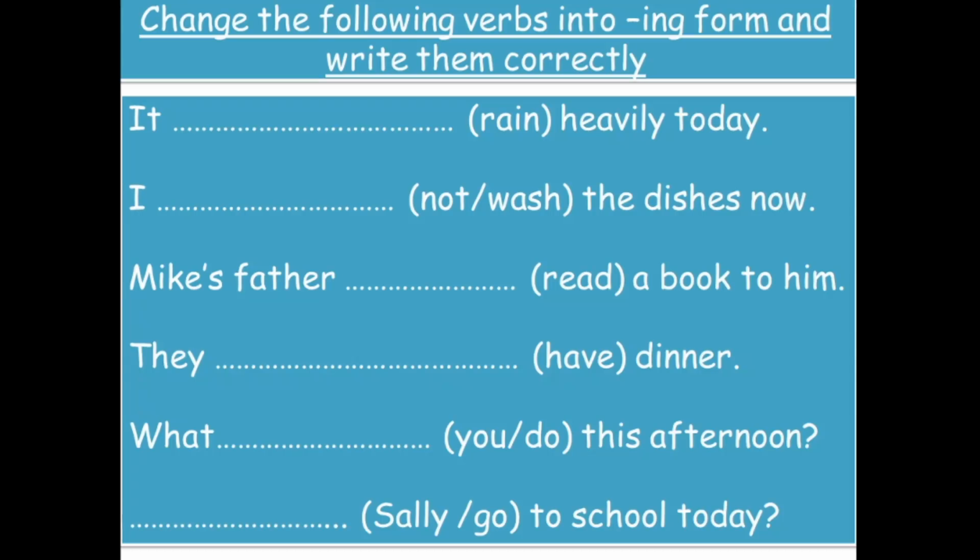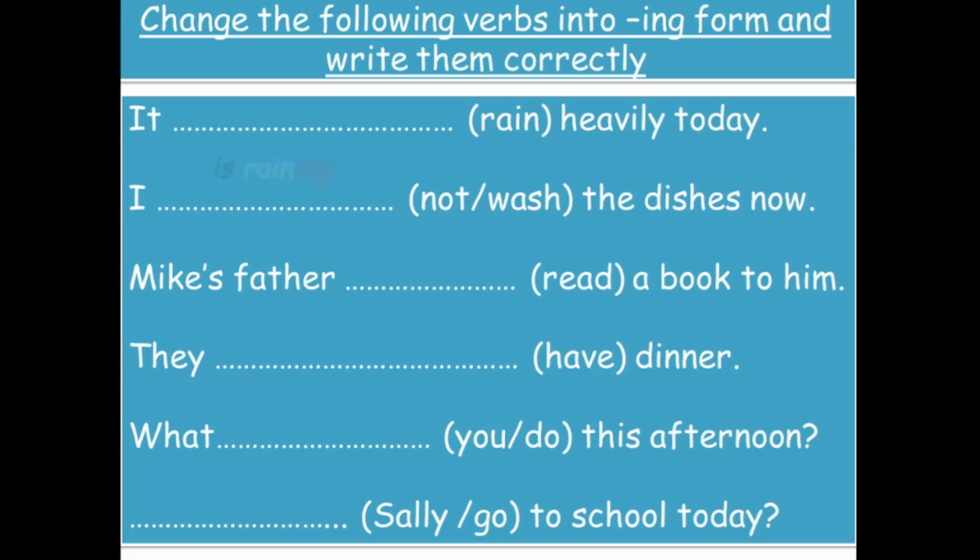Now let's move to the second exercise. Change the following verbs into ing form and write them correctly. Of course, the present continuous. So pause the video, do the exercise, replay it again for correction. Okay, let's correct. So it rained heavily today. So you say it is raining or it's raining for short form.